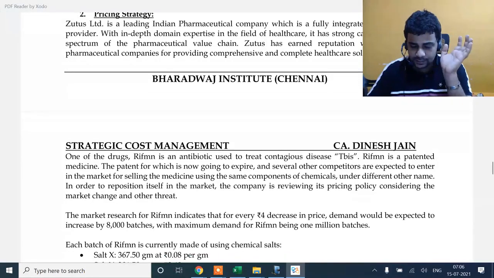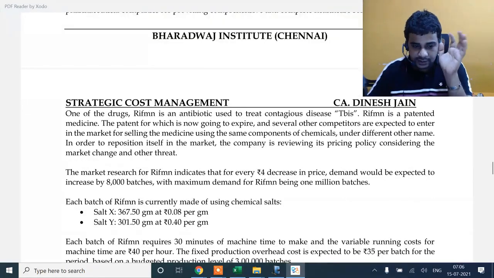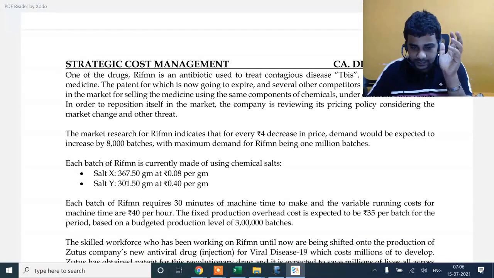Patent, everything is going to be applied. Market research indicates that for every 4 rupee decrease, demand will increase by 8,000 batches, with maximum demand being 1 million batches. Each batch is going to have this cost: salt X, salt Y, variable running cost, fixed overhead cost.